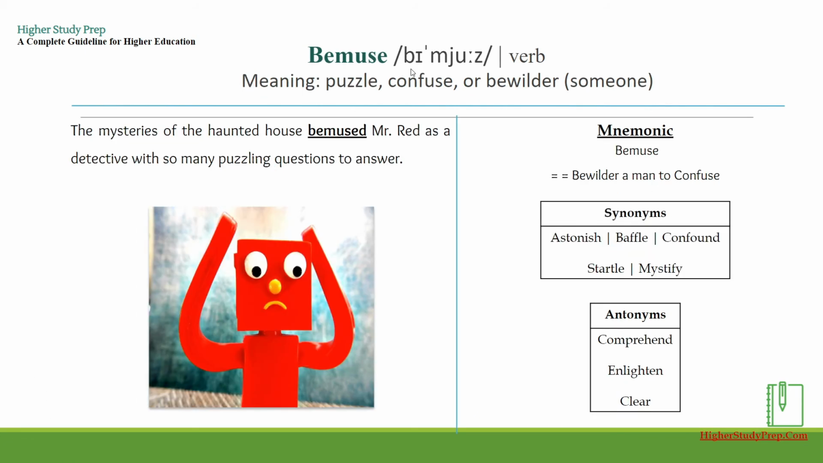The word bemuse is a verb which means to puzzle, confuse, or bewilder someone. An example could be, the mysteries of the haunted house bemused Mr. Red as a detective with so many puzzling questions to answer. The mnemonic of the word bemuse can be broken down as bewilder a man to confuse. Some of the synonyms of bemuse can be astonish, baffle, confound, startle, or mystify, whereas some antonyms can be comprehend, enlighten, or clear.